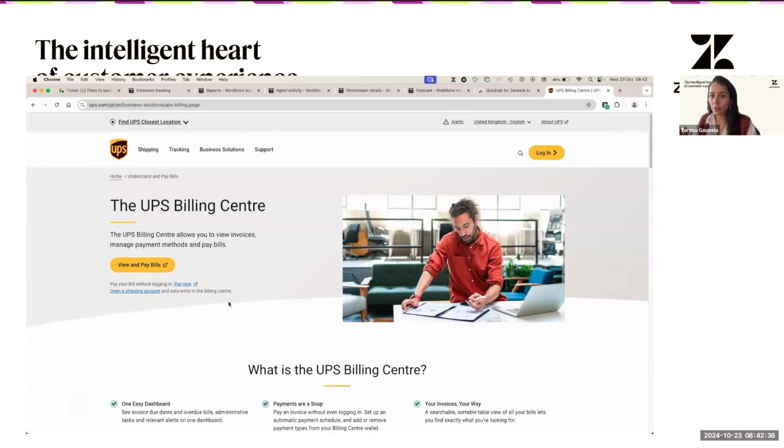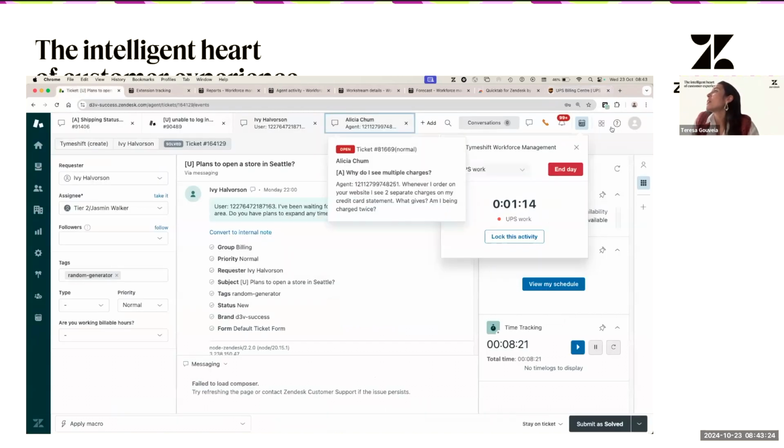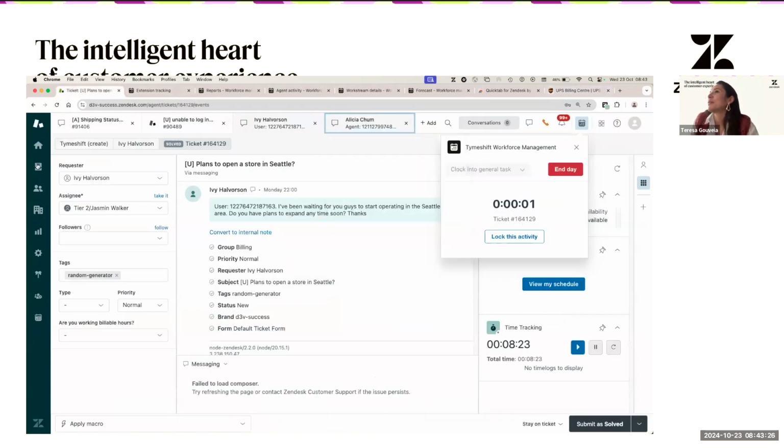Okay, so this is super cool. This can give you a lot of insights about how much time they spend in other platforms, to understand better. Maybe, let's say that you have a social app or social website that agents can reply to comments or reviews or whatever. So you can track the time that they spend on that. So you have a better understanding of how they spend the day and the activities that they do. Okay. So yeah, there you go. So I'm being tracked for UPS work.